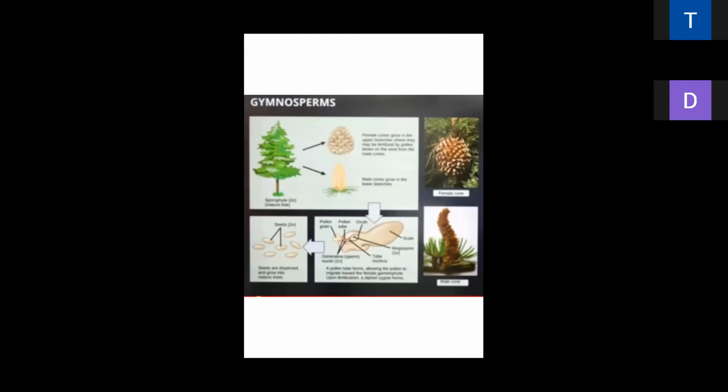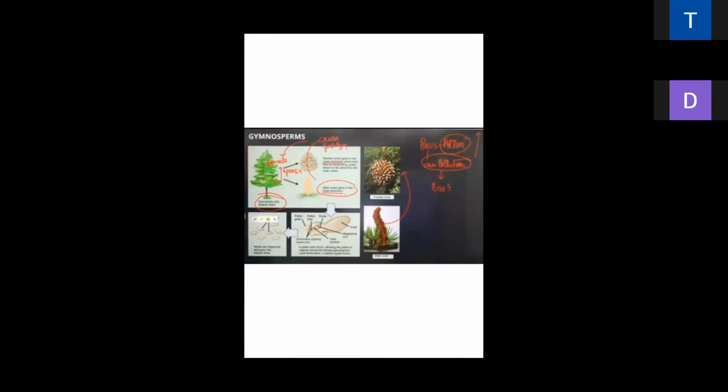How does it create air pollution? Because it carries too much sulfur. It has sulfur.